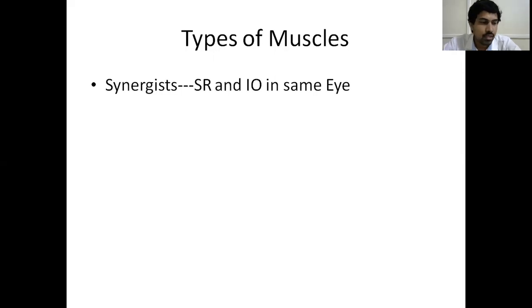Squint is all a little confusing. That much detail is not required for you. Mainly it is a postgraduate topic. But still, these are the basic things. Actions of extraocular muscles is very important, which you have to remember. And the extraocular movements, these last two are in your final exam viva. So you should be thorough with both of those by today. If you're thorough with that, only then can we go to the next class.